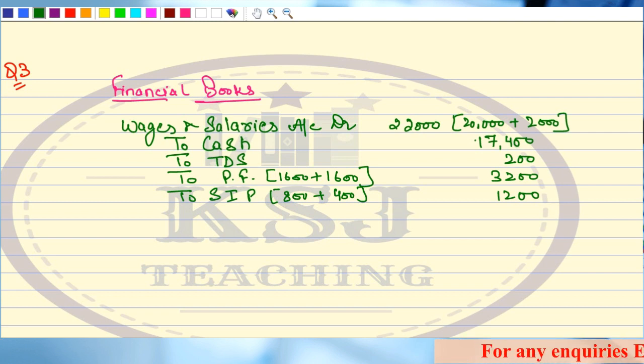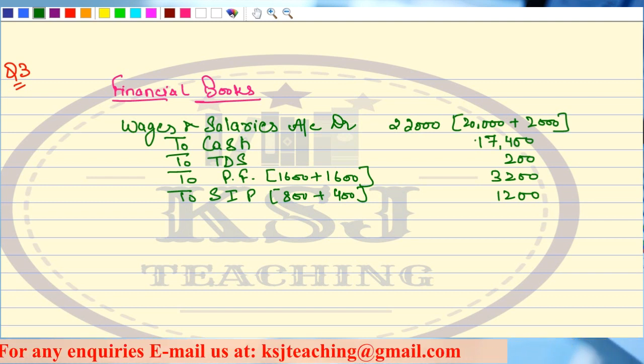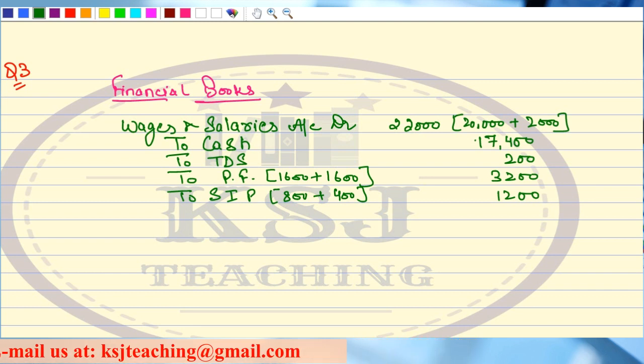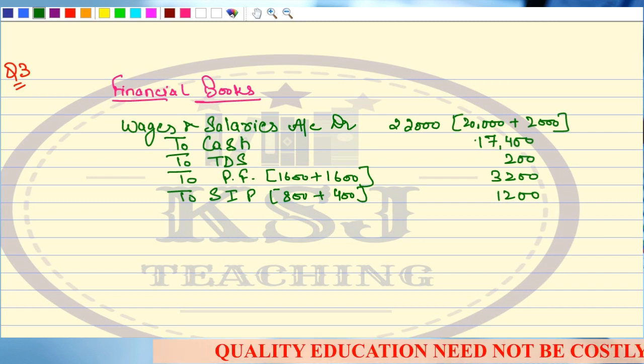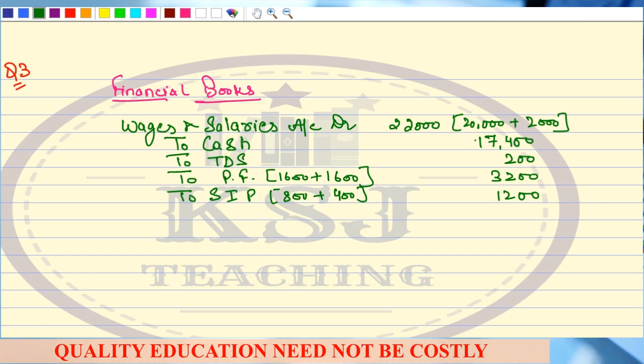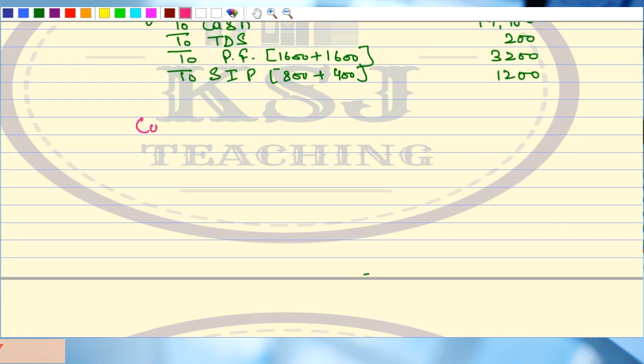This is what you have already studied many times in accounts, right from the small classes. Clear? The only point here is that the total wages and salaries is 22,000 and not 20,000, because in 20,000 the employer's contribution is not accounted for, that is already deducted. But that is an expense for us, that is a wage expense for us. Now coming to cost books, let's see how the entry is going to be in the cost books.